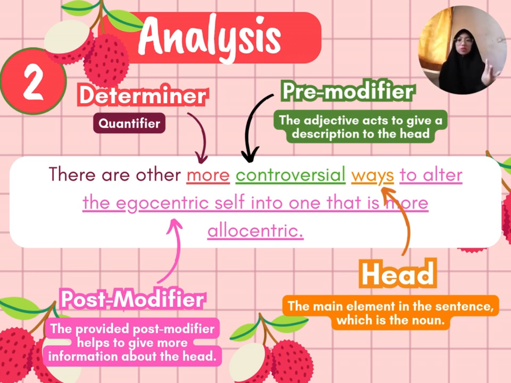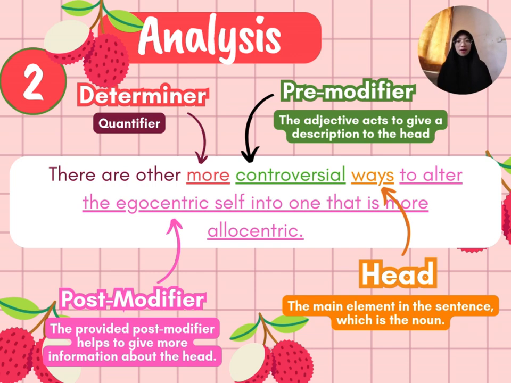So the author used the pre-modifier controversial to give a meaning to the head ways, and it also at a point limits the meaning of the ways, as it is controversial. Alright? So with only the pre-modifier, we can't really understand much about ways, right? So that is why the post-modifier exists in this noun phrase.